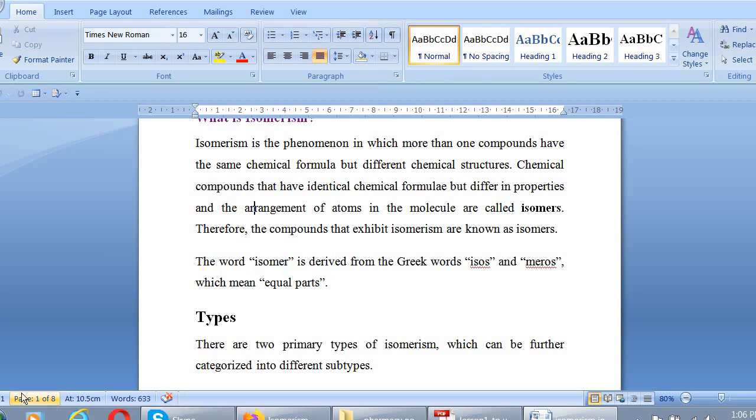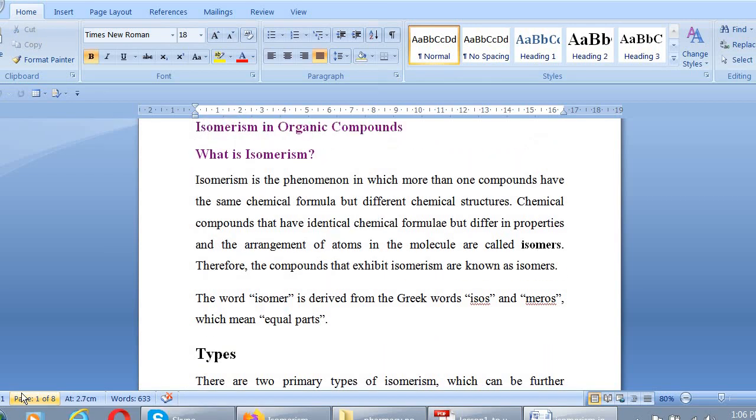Hello students, today I am going to brief you about the topic which is isomerism in organic compounds. Isomerism is a phenomenon in which compounds have the same chemical formula but different chemical structure. So firstly, what is an isomer? An isomer is a compound which has the same chemical formula but different chemical structure, and the phenomenon is known as isomerism. And isomer is a Greek word.